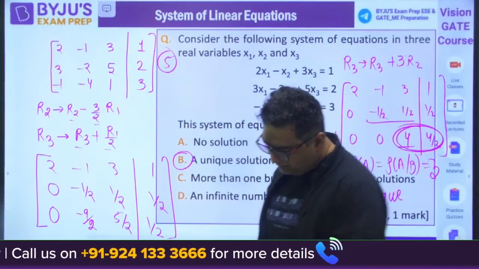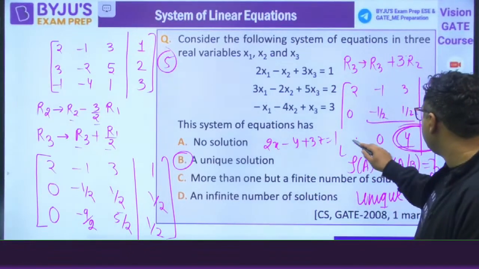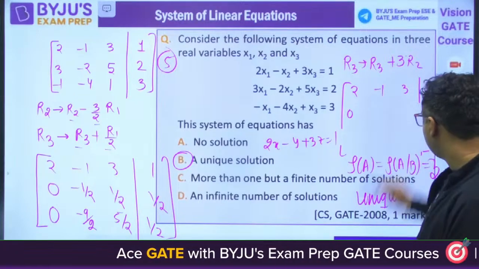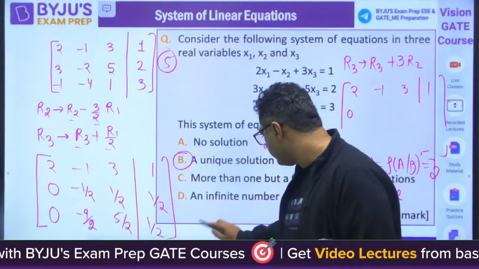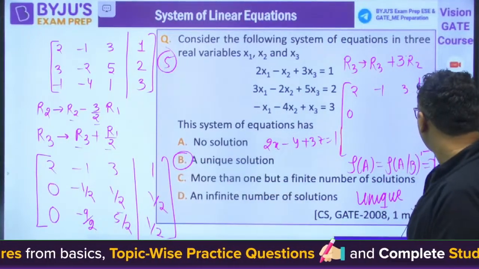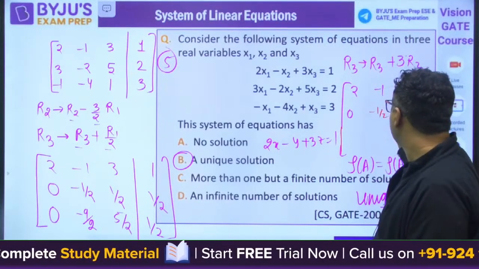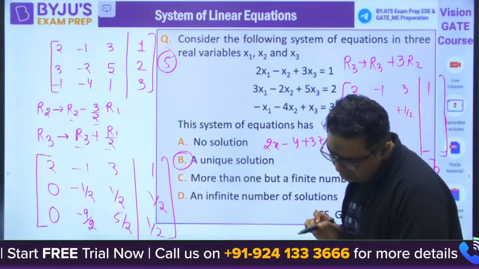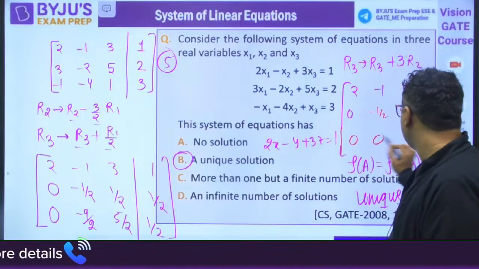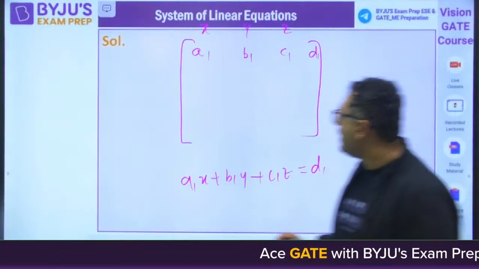So after solving, I am writing the correct one. Otherwise, the student who watches the recording may get confused. So I am writing the correct value after solution. Here we are getting minus half, plus half, and plus half. And lastly, here we have 0, 0, minus 2, and minus 1. That is what we get. So if we have this, I am writing this equation.